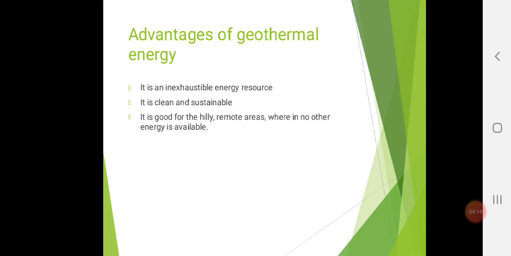Now, what are the advantages of geothermal energy? It is an inexhaustible energy resource. It is clean and sustainable. It is good for hilly, remote areas wherein no other energy is available. Suppose it's a hilly area, and of course there we wouldn't get electricity. So at that time we can use geothermal energy to generate electricity.